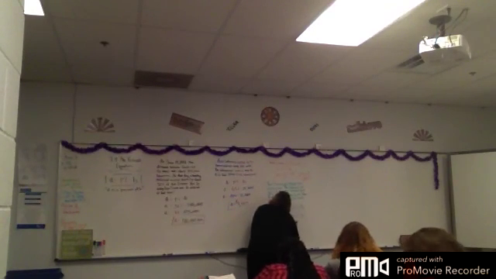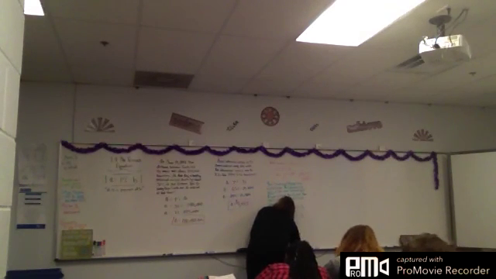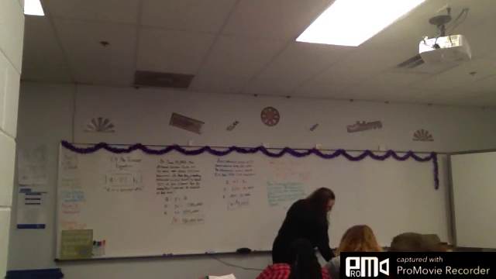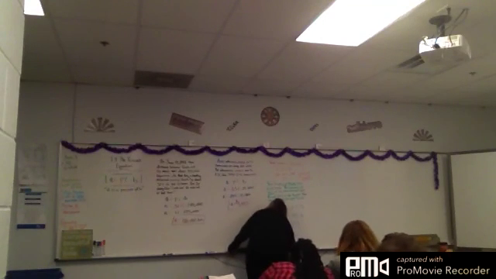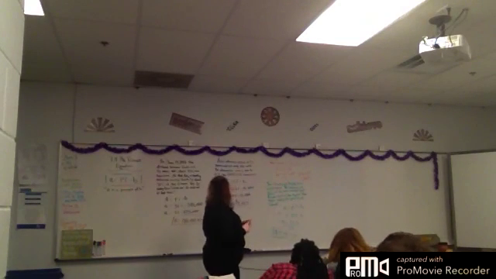So 9 equals 0.72 B, divide by 0.72, and what does B come out to be? 12.5. $12.50. So the total cost for what you spent at the movies was $12.50.